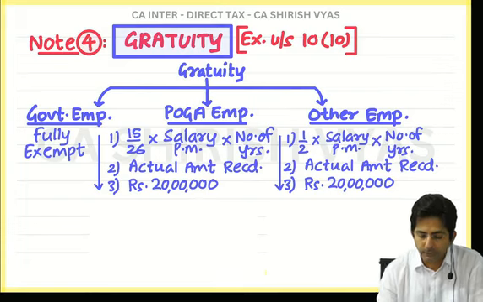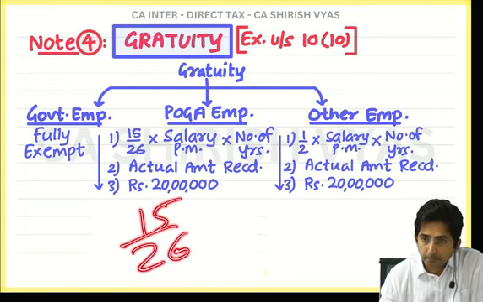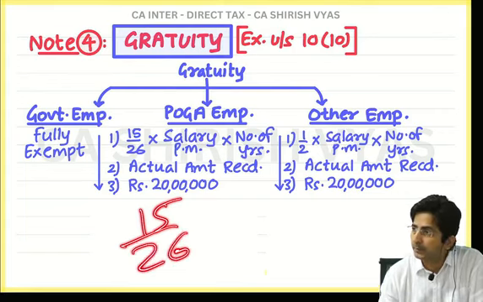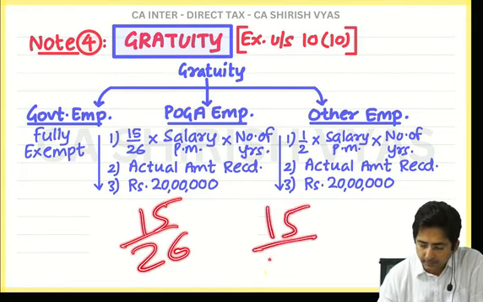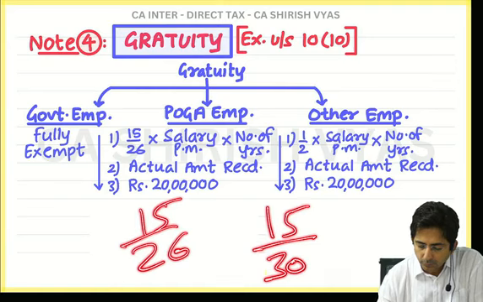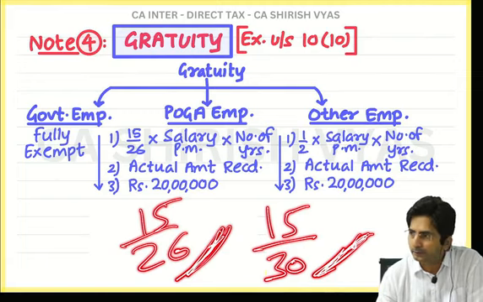You know why? Because see, it is POGA that treats 1 month as 26 days. But generally the public treats 1 month as 30 days. So tell me, if you treat 1 month as 30 days, 15 by 30 instead of 15 by 26 will make it half only.